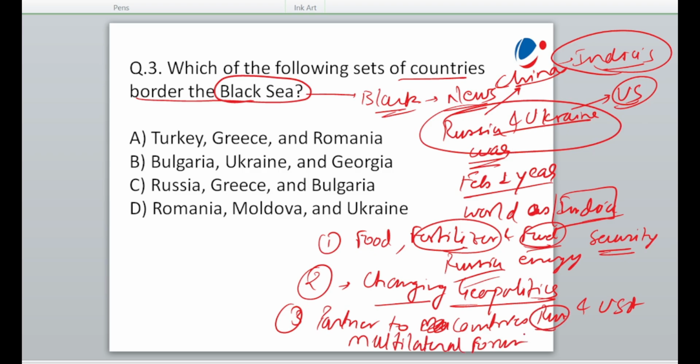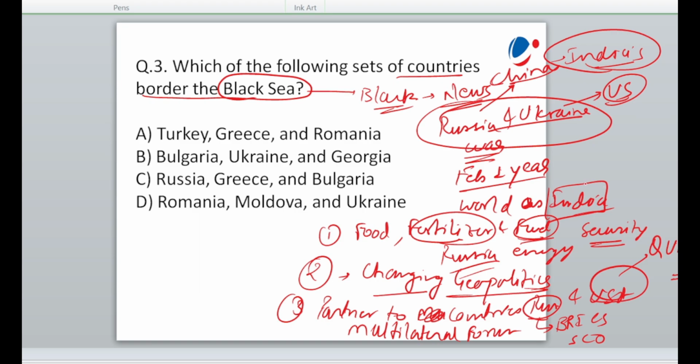For example, India is partnering with Russia in BRICS and SCO, and with USA in Quad. ठीक है, तो इंडिया के लिए बहुत ही एक कॉम्प्लेक्स सिचुएशन है ये. But yes, India has taken a stand that it will not intervene in the internal affairs of Russia and it abstained from the voting in the UN also.